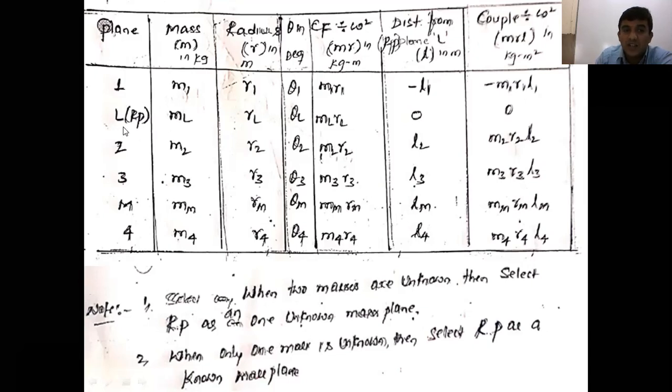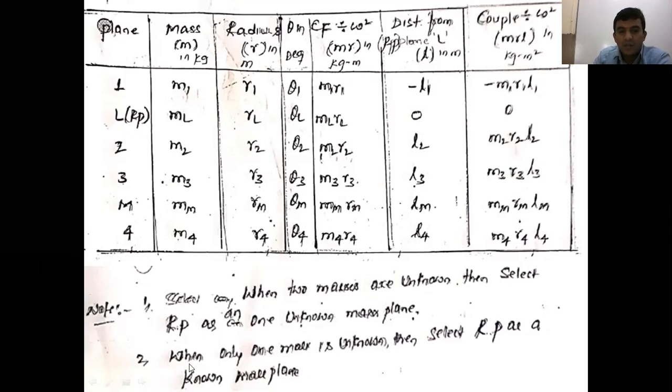Again, how do you assign the reference plane? See the note here. When two masses are unknown, select the reference plane as one unknown mass plane. As in the previous case, you can consider the reference plane as L, or you can consider the reference plane as M also. You will get the same answer, but the method is different.